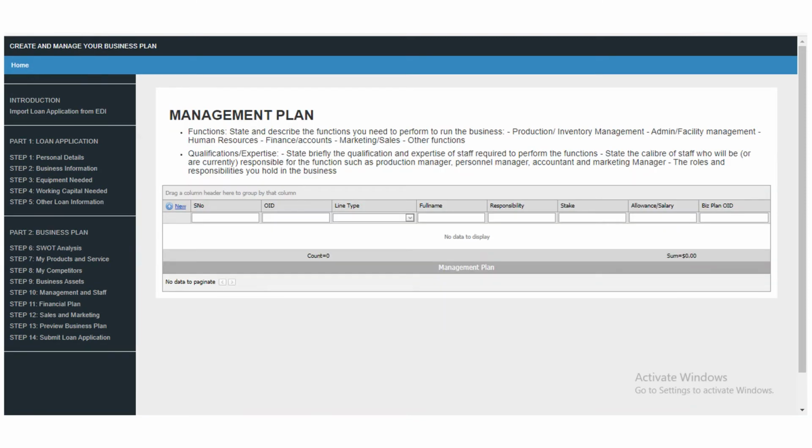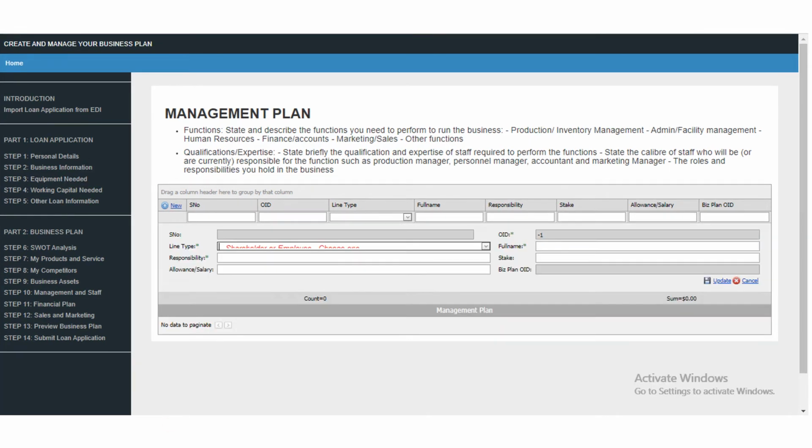So after that, we have the management plan. You click on management and it gives you the management plan. Again, you come here and click on new. You click on new here. If you click on new, that gives you this. It will bring you to this environment.